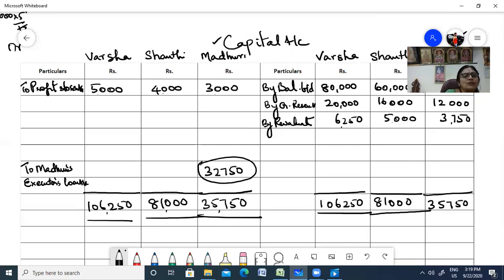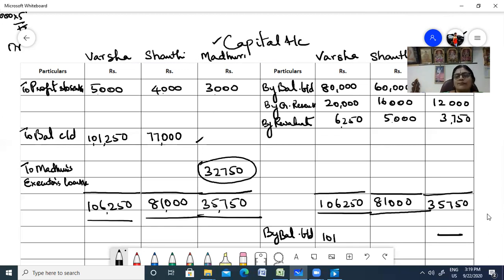Now the balance thing to be brought down. So to balance carry down, that is minus 5. So 1,01,250 minus 4, that is 77,000. Fine. So this is going to be taken to your balance sheet. Right. Now bring down the balance. By balance brought down. Madhuri is no more. So 1,01,250 and 77,000. Right.